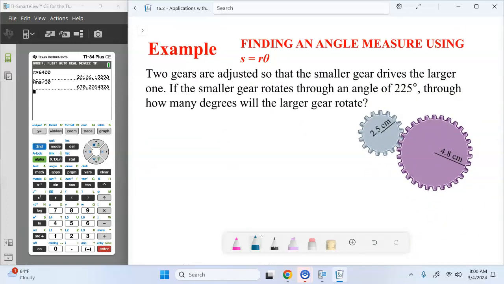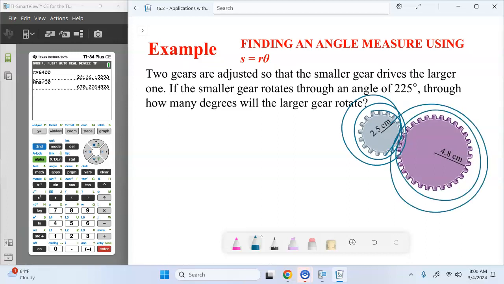Alright, this one's going to be a little more involved. So 2 gears are adjusted so the smaller gear drives the larger one. As the smaller gear turns around over and over, the teeth push it and rotate the larger one around and around. Because the gears are different sizes, the gears will rotate a different amount as far as the angles are concerned.